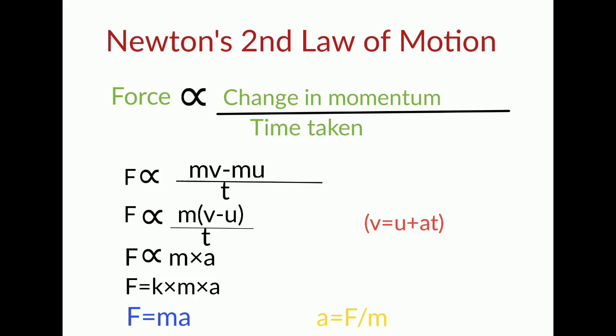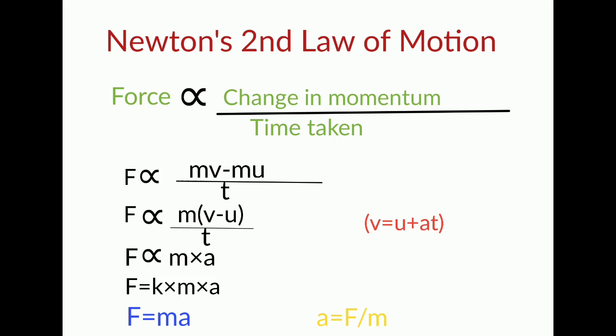And if you remember, the first equation of motion is v equals u plus at. So from here (v minus u) upon t will be a. So we can write in the next step, F is directly proportional to m into a. Here, as we have proportionality, to replace proportionality with an equal sign we have to place a proportionality constant.